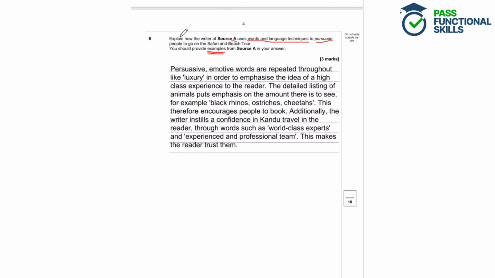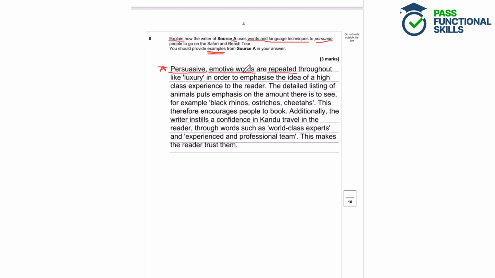Okay, so the key word here is to explain, and the student here has definitely explained their answer. They've identified a persuasive technique. So we're looking at persuading the reader, and straight away they've signposted to the examiner that they're talking about persuasive techniques. And they've mentioned a technical term here, emotive words, emotive language, so words that are to do with emotion and make you feel something. So luxury, and also repeated, so a bit of repetition as well, that's another technique.